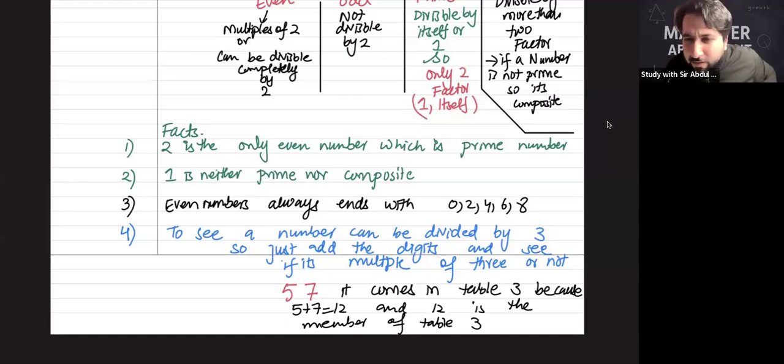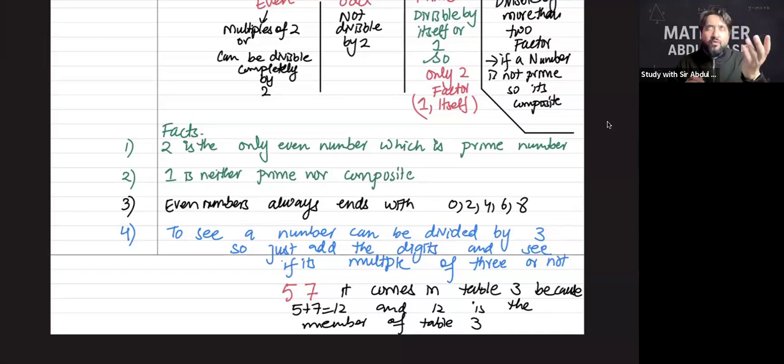Sir, please can you explain fact 4? Fact 4 is about seeing whether a number is a member of table 3 or not. For example, 121, and you want to divide 121 by 3: 1 plus 2 plus 1 is equal to 4. You cannot divide this by 3; you will get the answer in decimals. But what if you have a question like 126? Now check, 1 plus 2 plus 6 is 9. Yes, 126 is a member of table 3. If you divide 126 by 3, you will get 42.